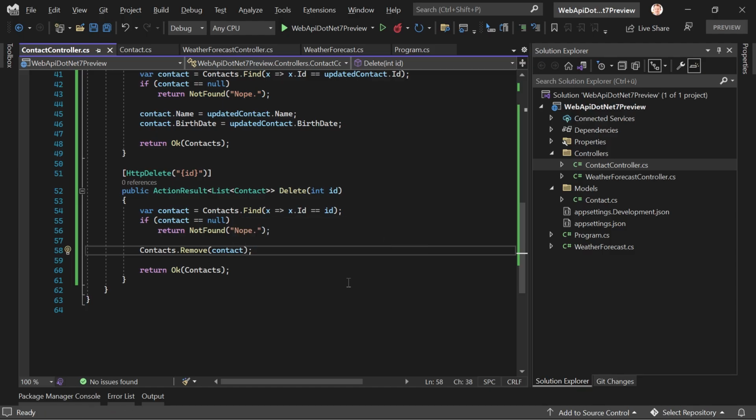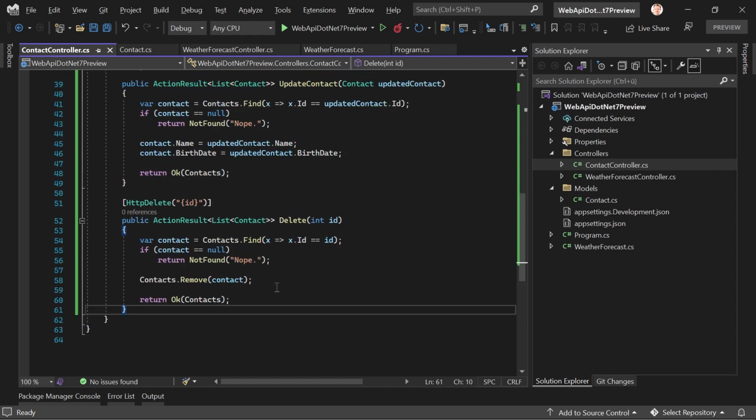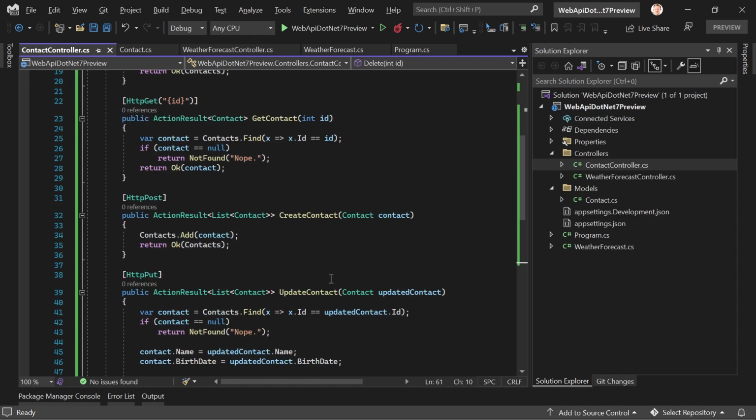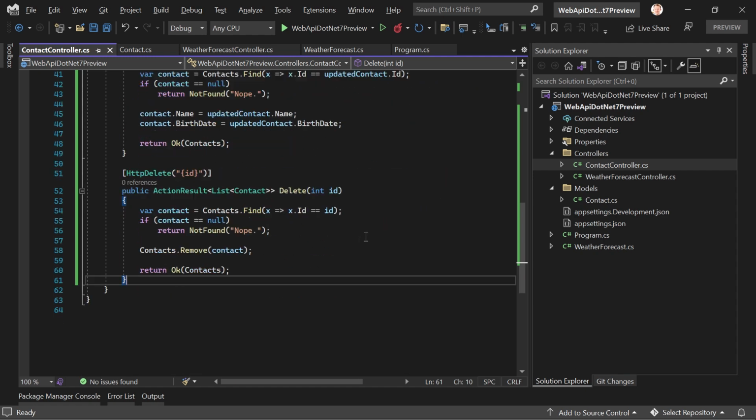Okay, now this was really fast, was not expecting this, but what I can say is everything is still the same, right? So here's the complete code. We've got get all contacts, get a single one, create one, update one, delete one. And now let me push this to GitHub so that you get the code.